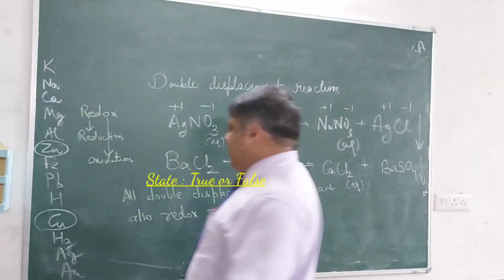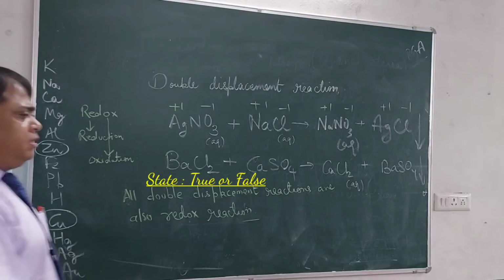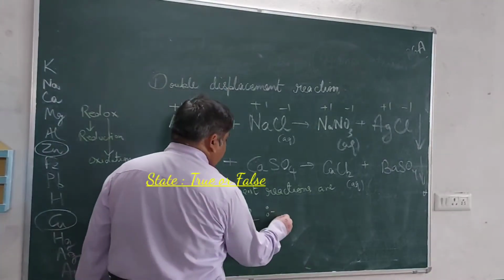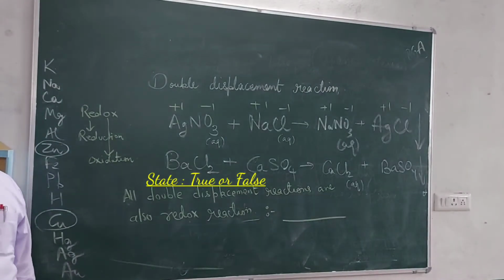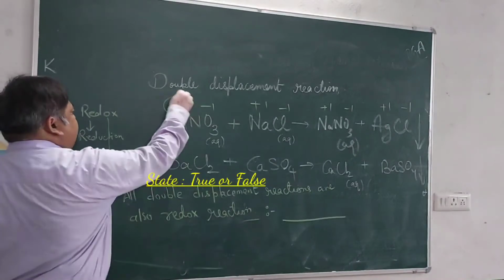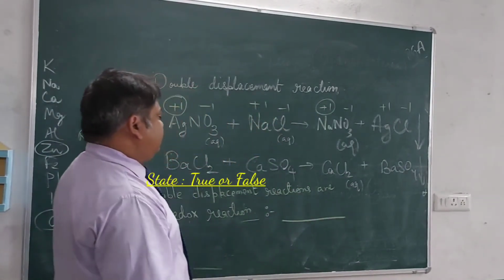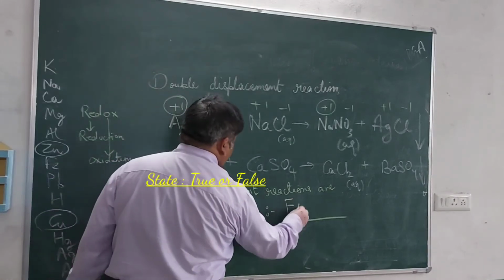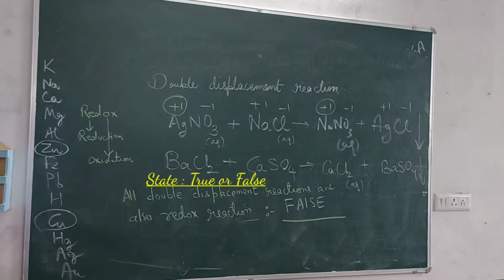Now tell me, the statement is true or false? All double displacement reactions are also redox reactions. True or false? Yes, sir. How? Exchange of ions. Ions are exchanging, but is the oxidation number changing? No, sir. So double displacement reactions are not redox reactions.